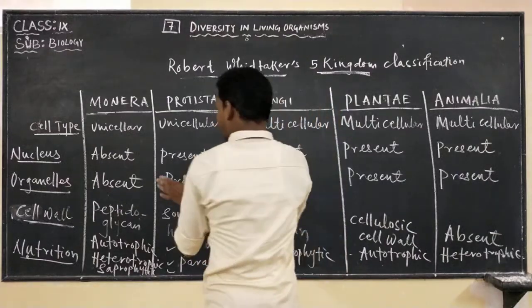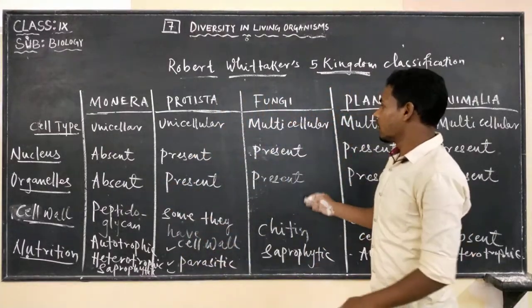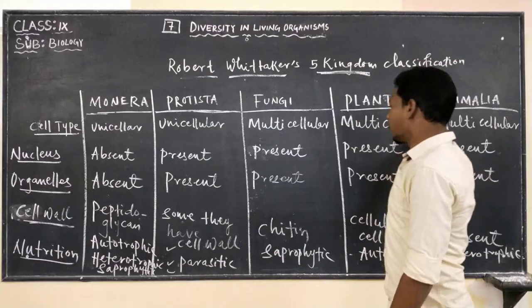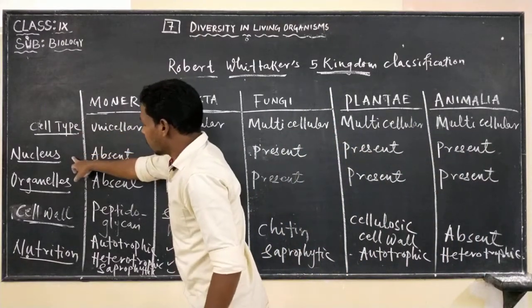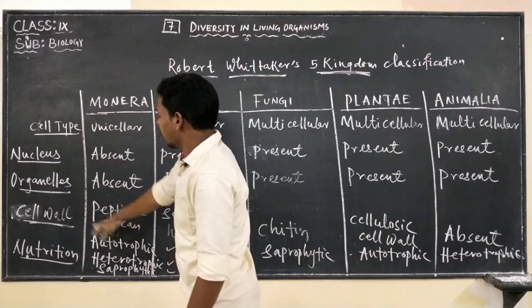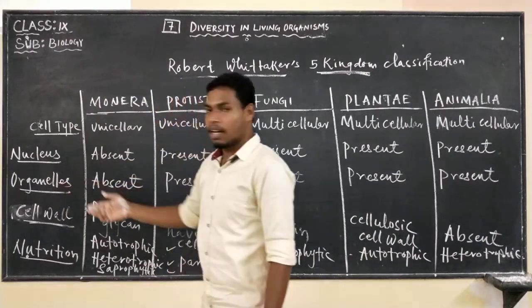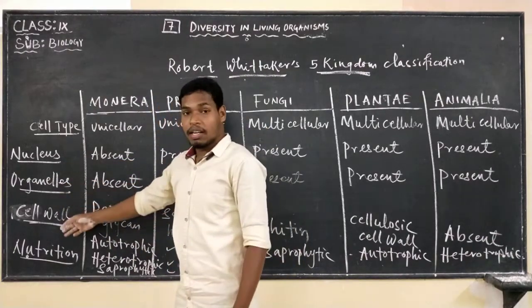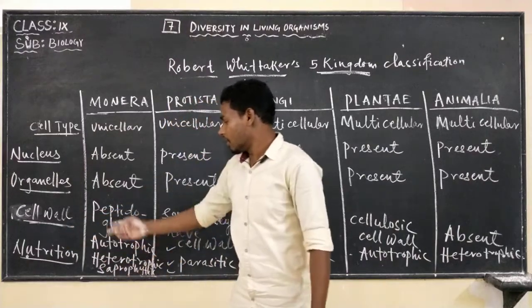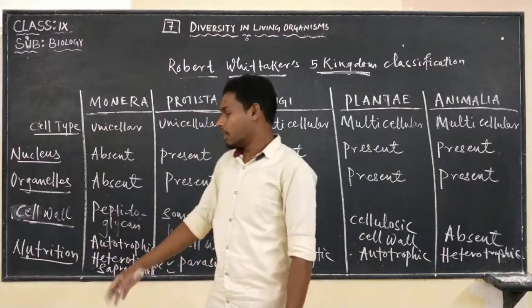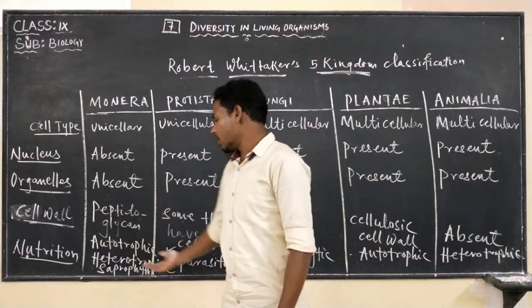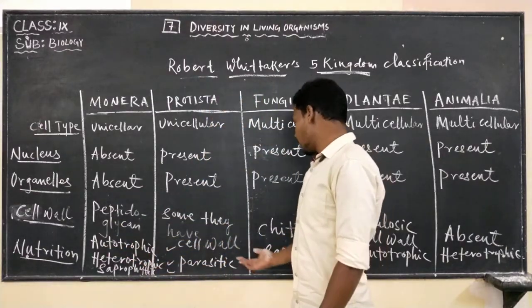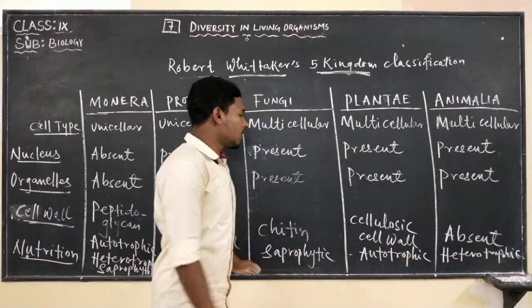So these are the characteristics. When we are talking about this five kingdom classification, we need to know what kind of cells they have, whether nucleus is present or not, whether the organelles are membrane bound or not, whether they have a cell wall or not, and what kind of nourishment, how they depend for their food, whether they are autotrophic, heterotrophic, parasitic or saprophytic.